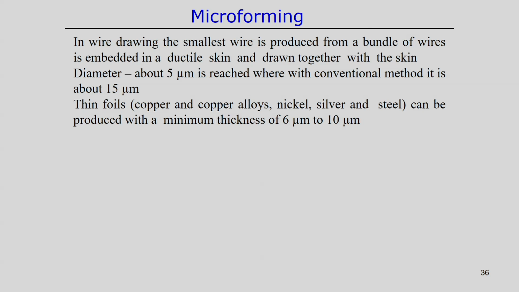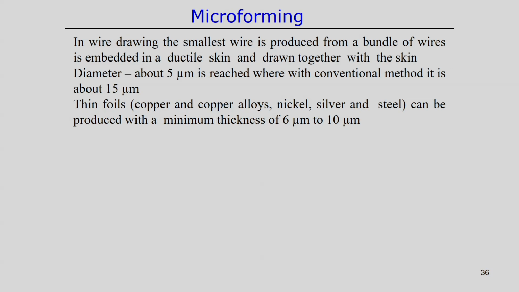So, about 5 micrometer diameter is possible to draw by following the micro drawing processes, whereas with the conventional method it is about 15 micrometer. So, it is possible to achieve around 5 micrometer wire diameter as compared to the conventional 15 micrometer in the case of microforming.